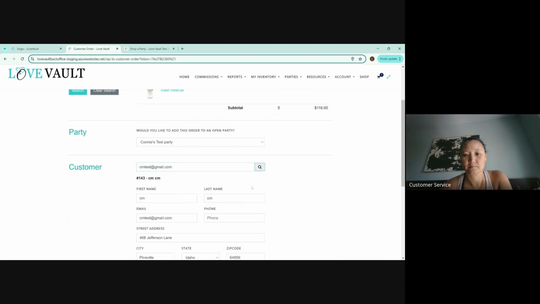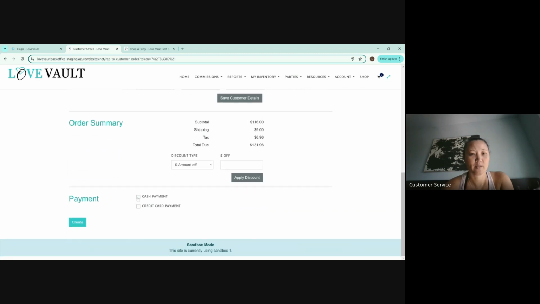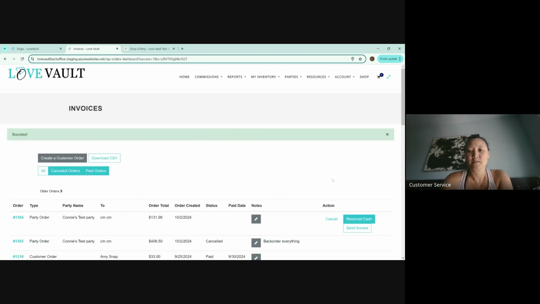Find them. Okay, we're just going to do that. Cool. And then cash payment and create. So now on the cash payment, again, remember, this is just saying this is how you want to record the payment. All right. So you see that here is that. And then what you're going to then be like, oh, I actually received cash. So click received cash. Okay.